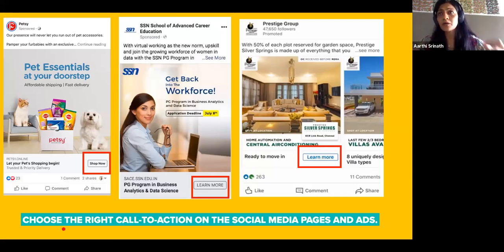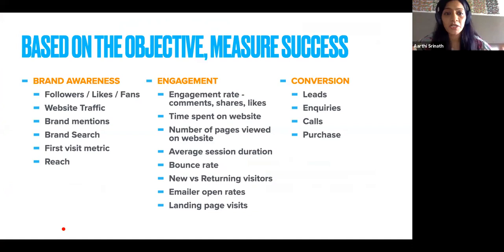So go back to your marketing objective. You know what your marketing objective is. Then you figure out what's the goal that you want to set. And the beauty of digital, you can measure success of this goal. So these are some typical metrics that we use to measure how successful the marketing activity has been. If it's brand awareness, you see the number of followers, fans, the number of people. If there was an increase in the number of people who came to your website, increase in the number of people who mentioned your brand, searched for your brand, who came first time to your website, the number of people you reached. There are a lot more metrics, but these are some common ones we use for awareness.